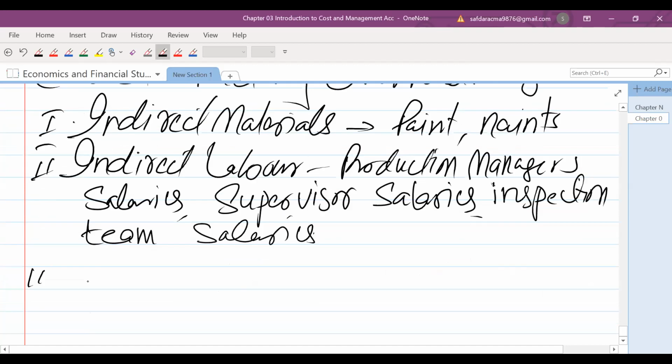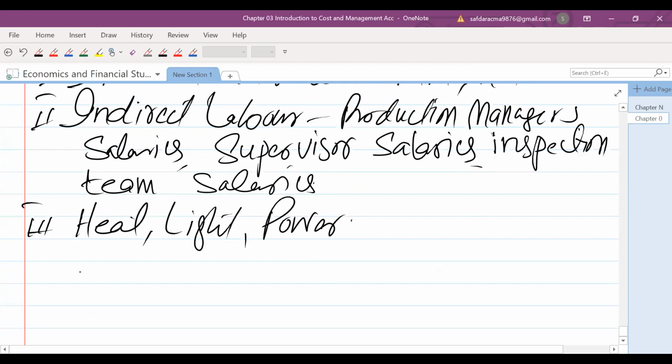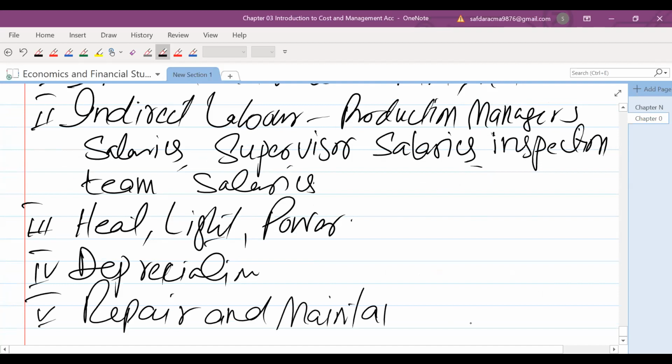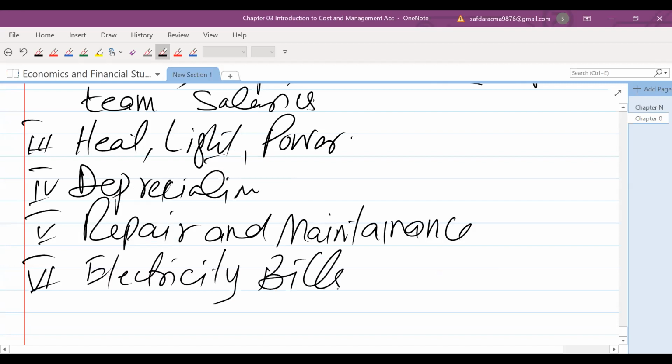And similarly, for example, heat, light, power, depreciation. Depreciation means decrease in value of an asset. Repair and maintenance. And similarly, electricity, wells, etc. So these are the examples.